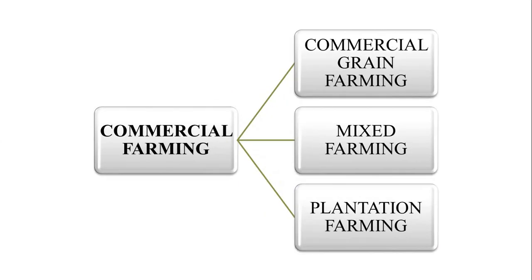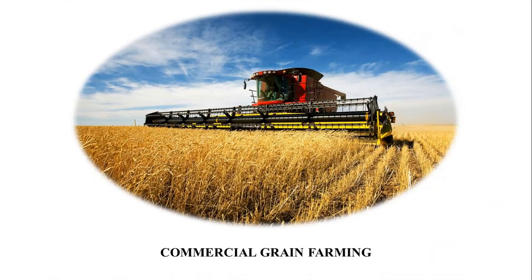Commercial farming can further be classified into three types, that is commercial grain farming, mixed farming and plantation farming. Let us begin with commercial grain farming. In this type of farming, crops are grown for commercial purposes, for example, for sale or export. Wheat and rice are some common crops.